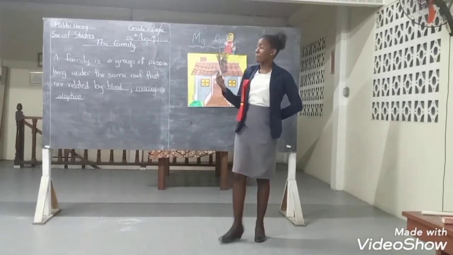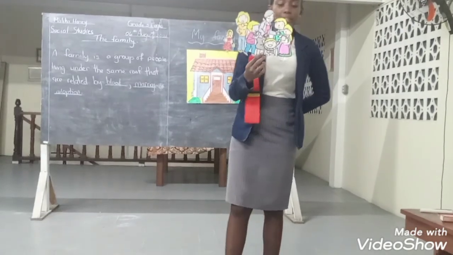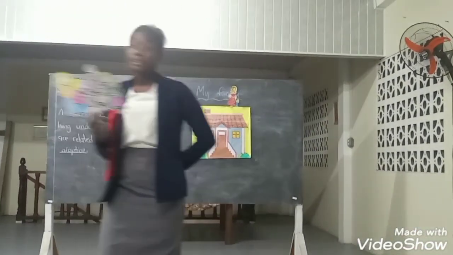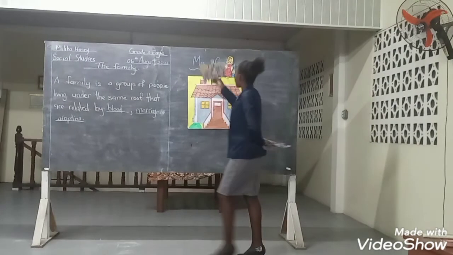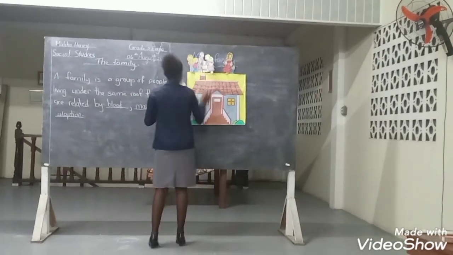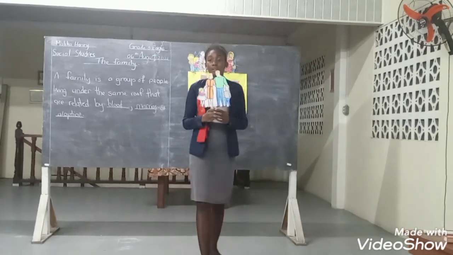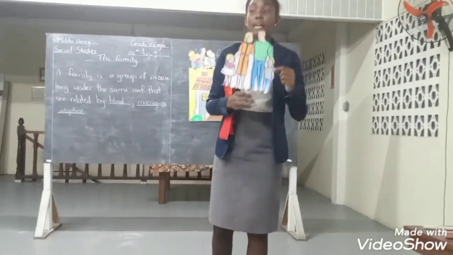Wow, this is a very big family. It has grandma, mommy, daddy, there's baby, there's the little boy, the brother, there's aunt, there are cousins. Yes, very good, Christina. This is an extended family. Now let's put them here. Last but not least, there's the last of the family that is stepping out there. There is mother, father, daughter, and son.